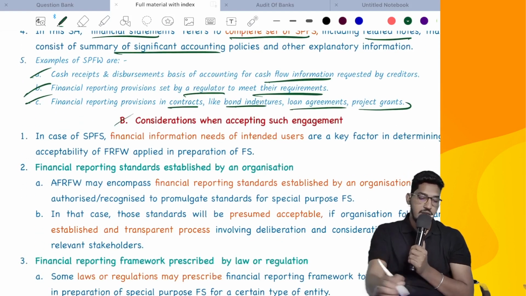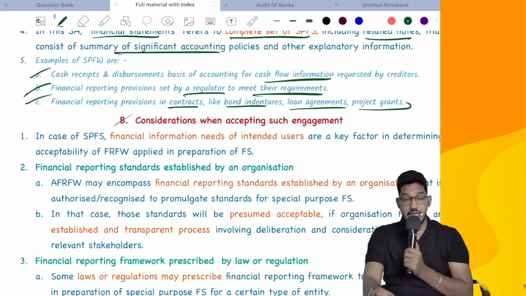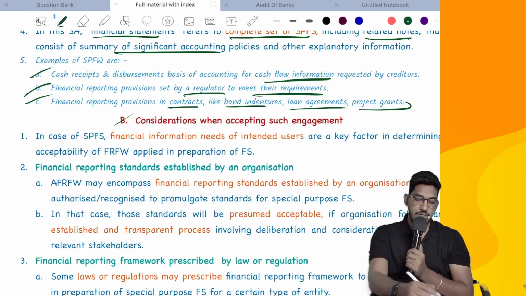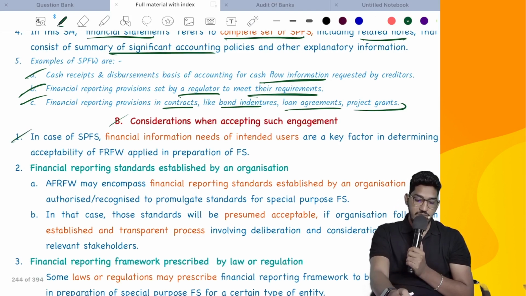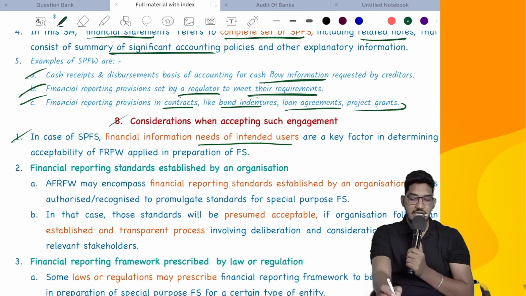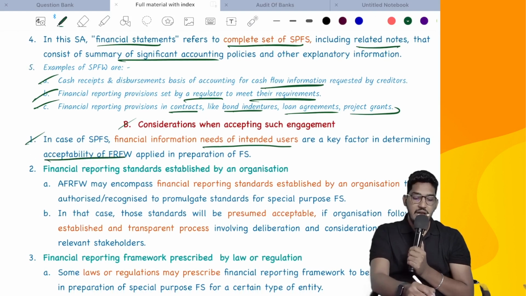Now, next heading: considerations when accepting such an engagement. So what considerations do you have to keep in mind? Acceptability of the applicable financial reporting framework. In the case of a special purpose framework, the financial information needs of intended users are a key factor in determining acceptability.